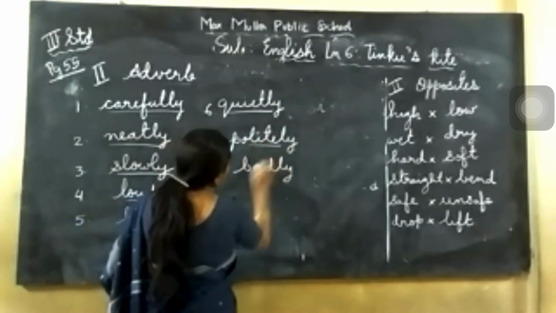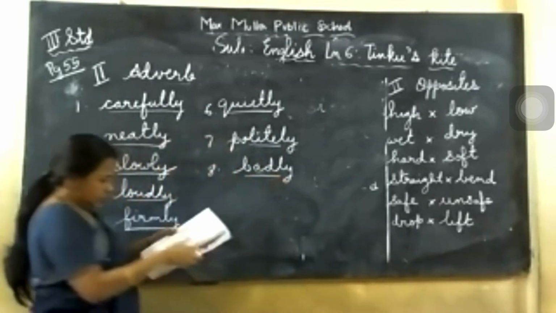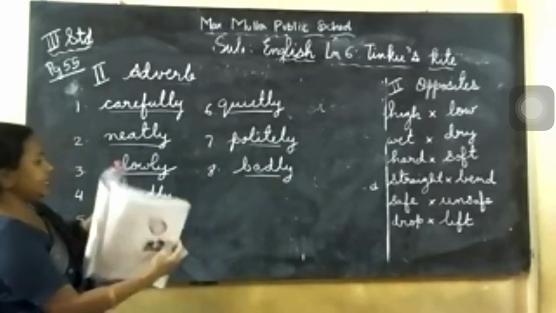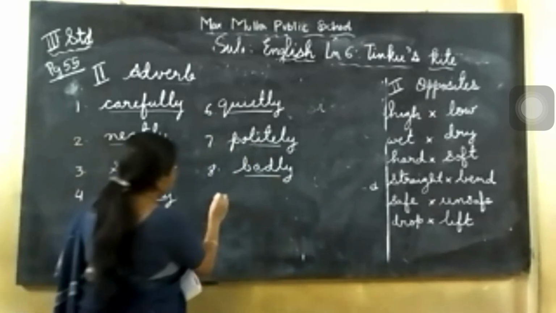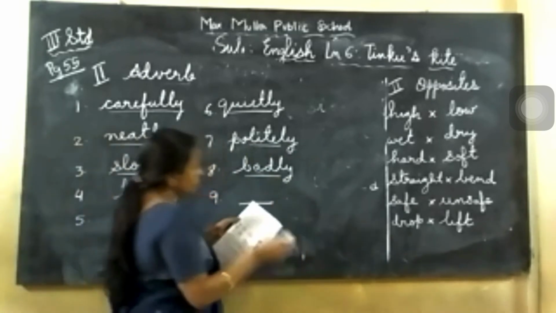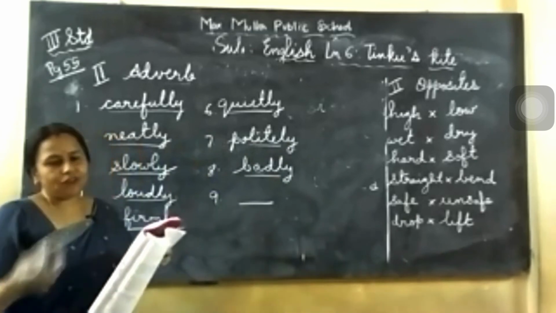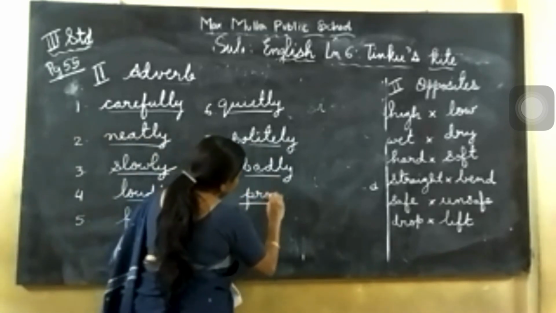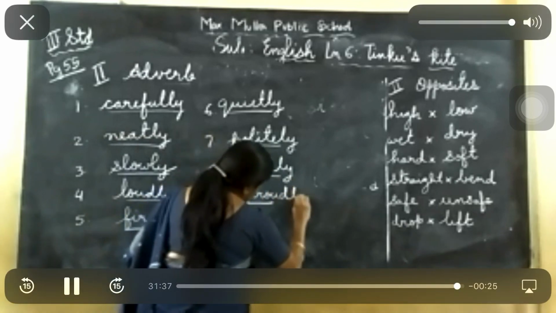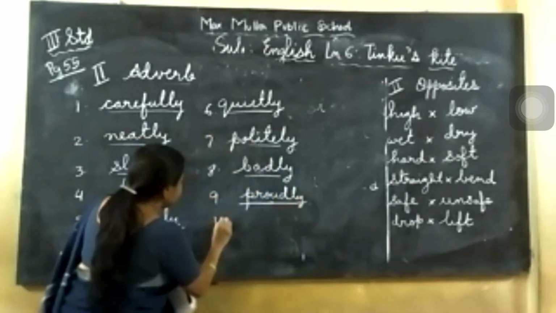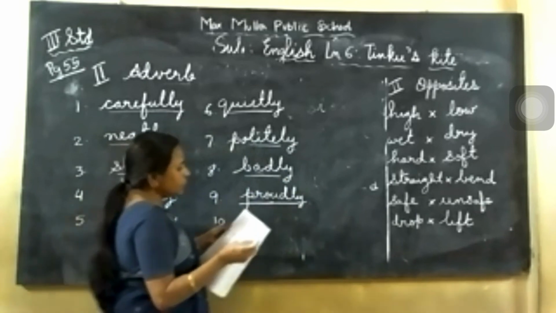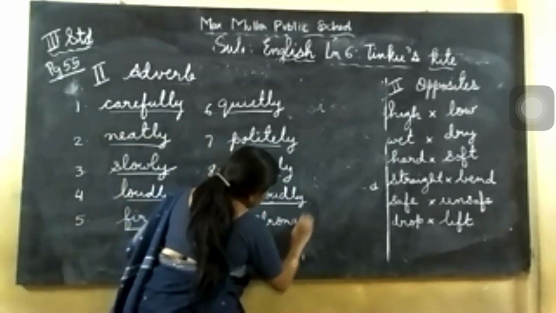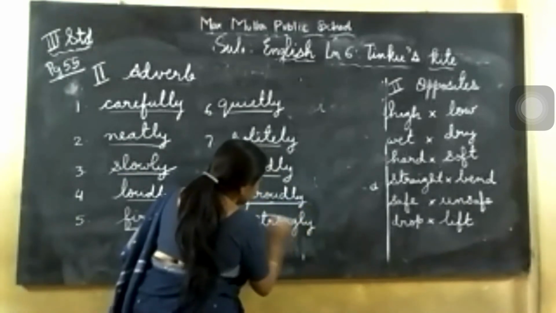So these are called adverbs. Okay. Next one, you turn the page, you'll see what it is. This 9, 10 also is there. So this is the last one. Number 9 is she spoke proudly of her son. So proudly. From proud you write proudly. Next one, number 10, last one. The wind blew strongly. Strongly.